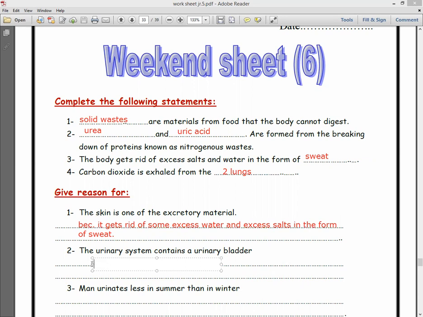It stores the urine temporarily until it is released outside the body.